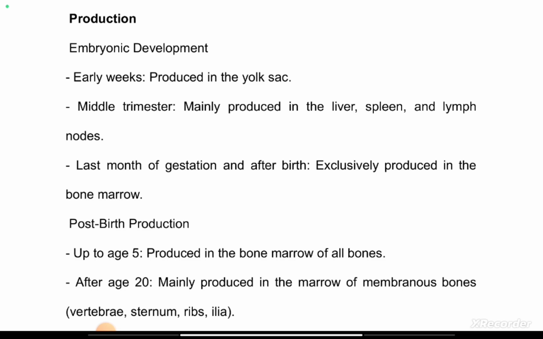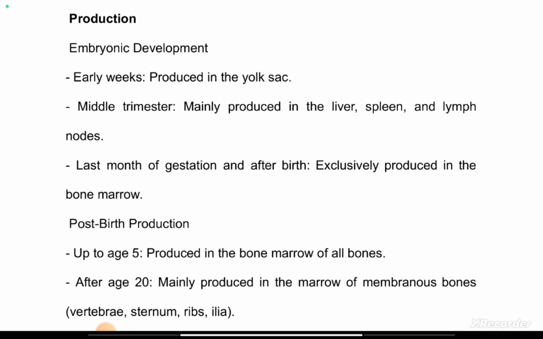Looking at this, at the early weeks, red blood cells are produced in the yolk sac. At the middle trimester, the liver, the spleen, and the lymph nodes come into the picture. They also start producing red blood cells at the mid trimester, around month 3 to month 6 of intrauterine life.